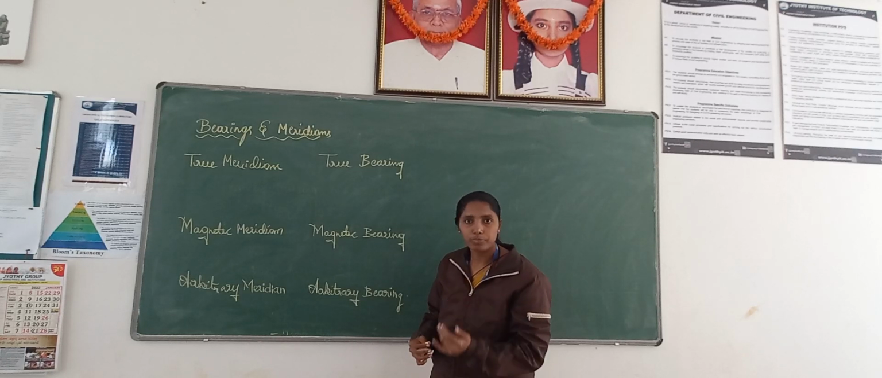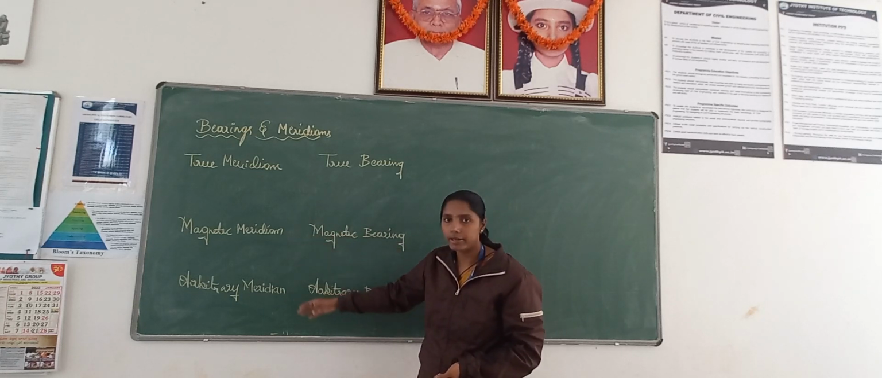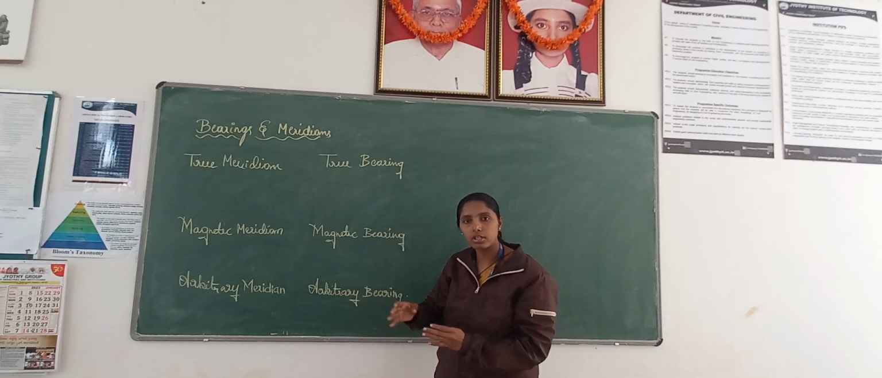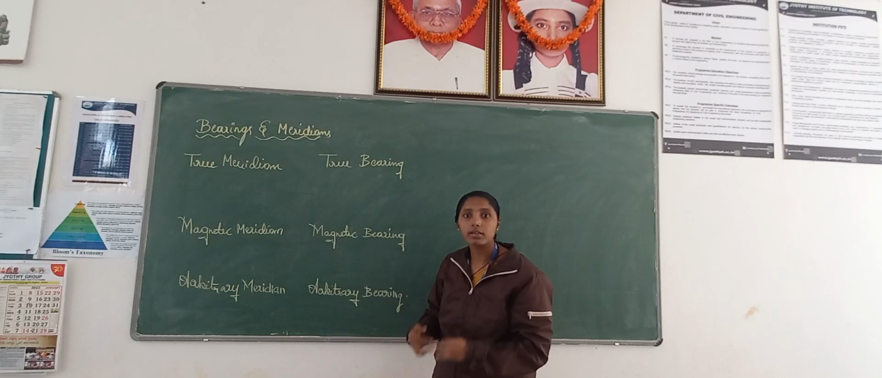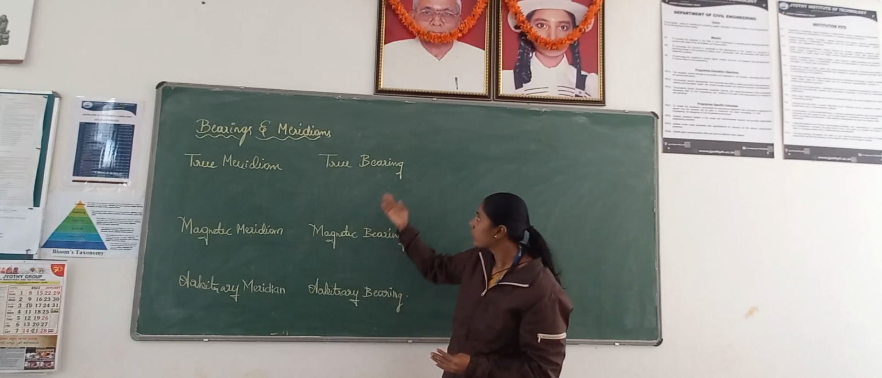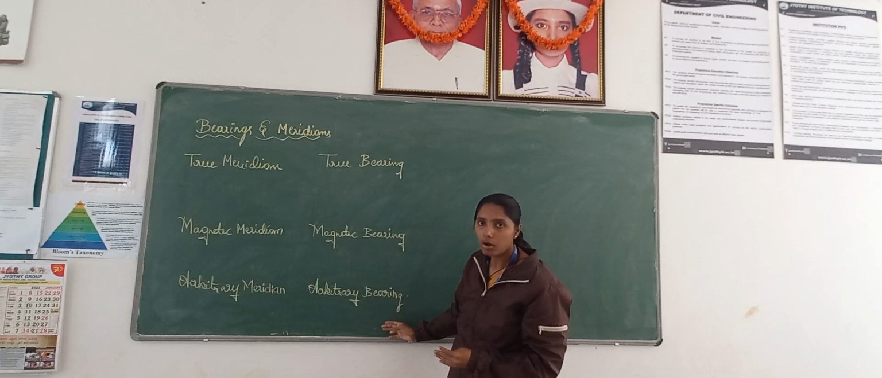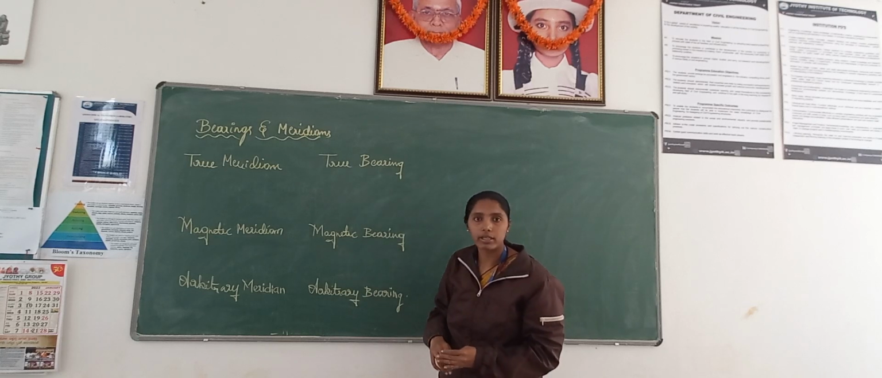There are three types of meridian, as you can see on the board: true meridian, magnetic meridian and arbitrary meridian. And this bearing is nothing but the horizontal angle between the reference line and our line of interest. It is called the bearing. There are three types of bearings, as you can see on the board: true bearing, magnetic bearing and arbitrary bearing. Now let us see what the true bearing is all about.